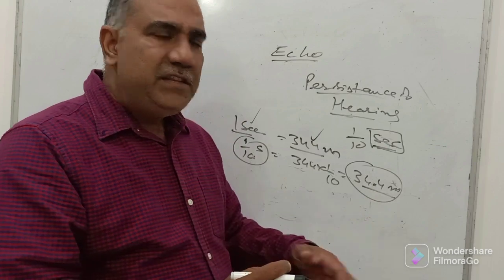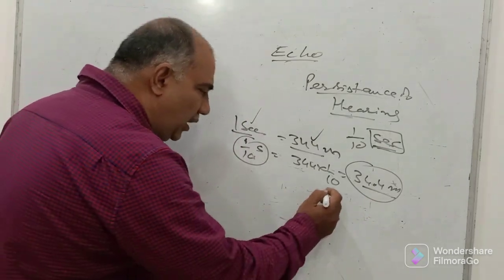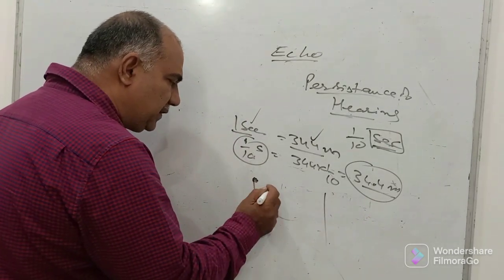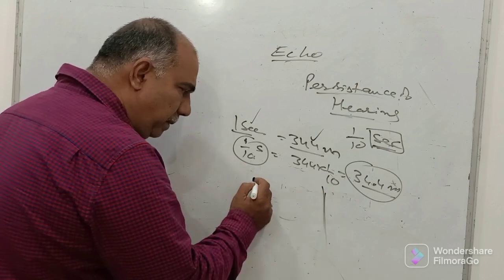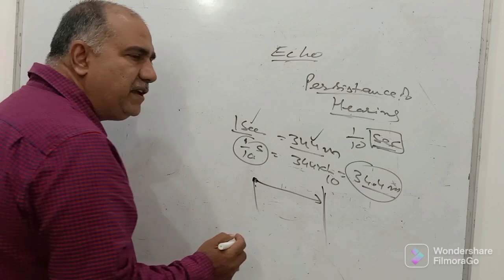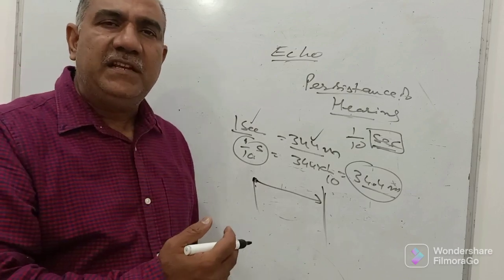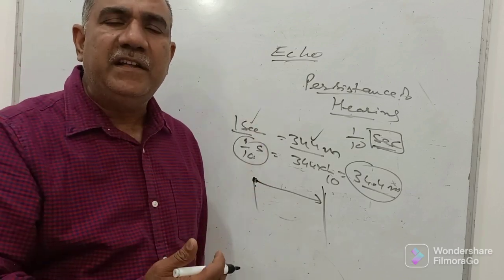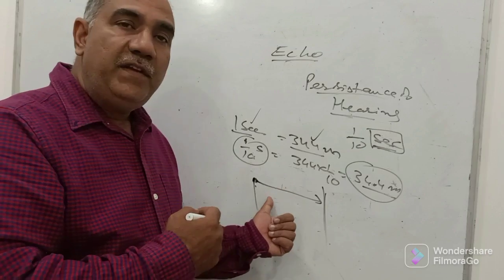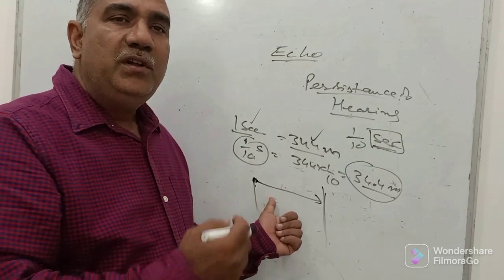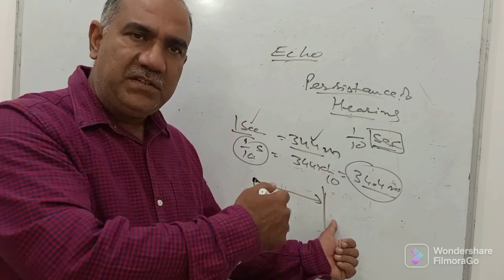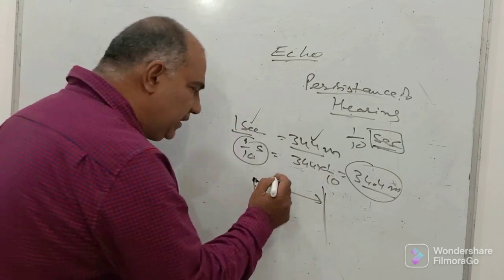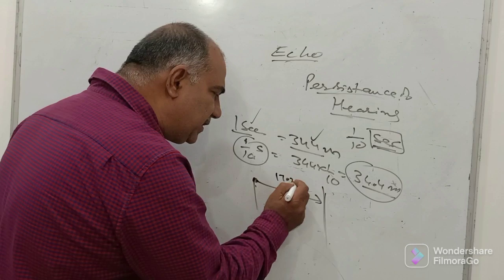In another way, the question put to you is, how far away from the source of sound must the obstruction be, or at what minimum distance must an obstruction be erected so that we can hear it back as an echo? This is the source of sound. Say this is the obstruction from where the sound is to be reflected. So you can say 17.2 meters away.